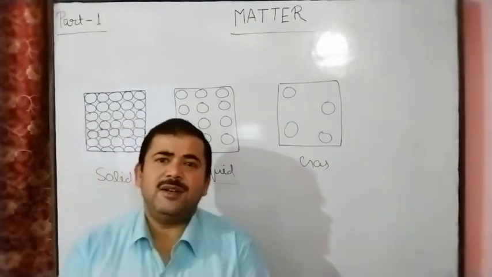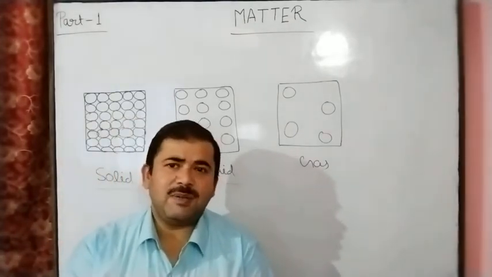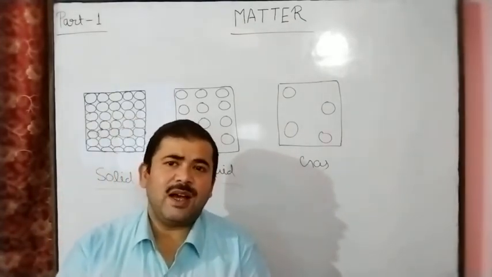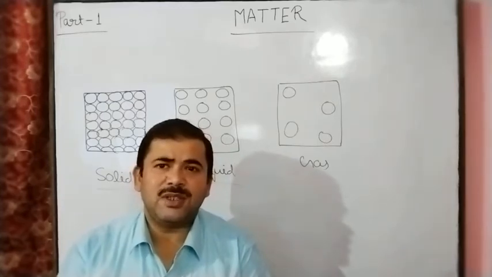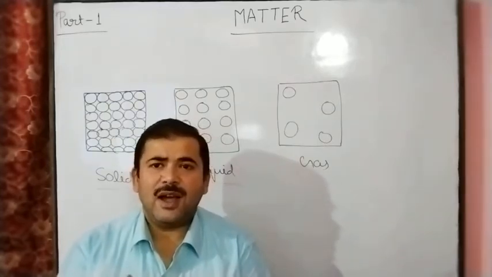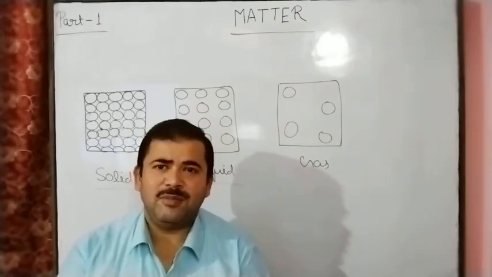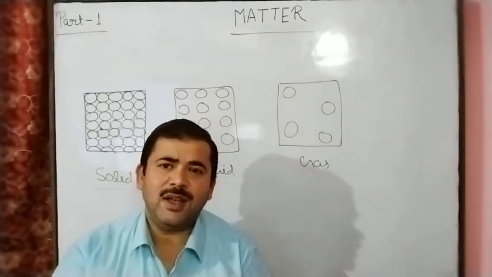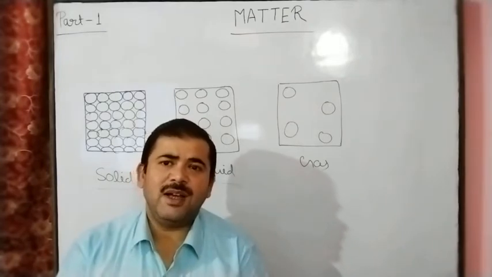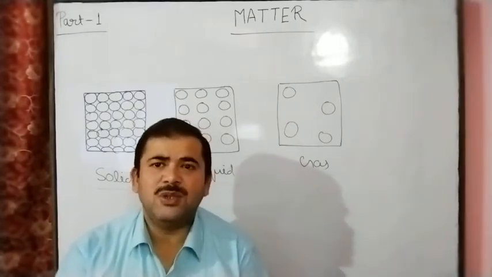And this is why matter is made by the smallest particle, the atom, and also by molecules, because for stability one atom combines with another atom. So matter is also made by molecules.